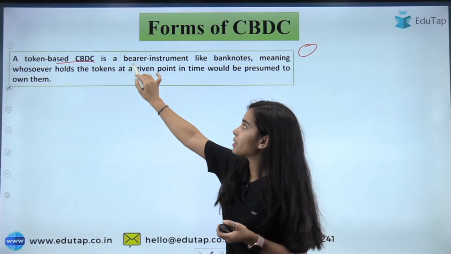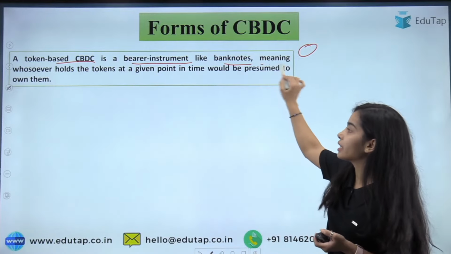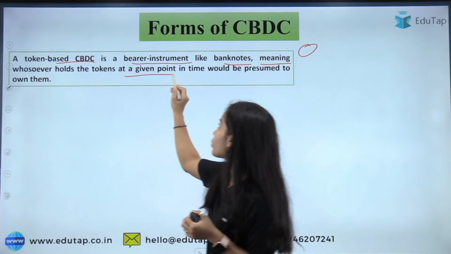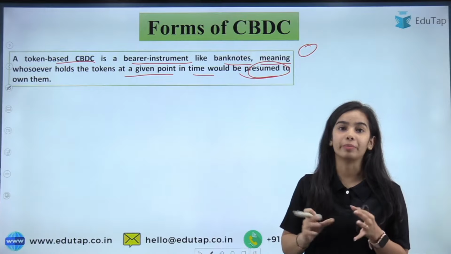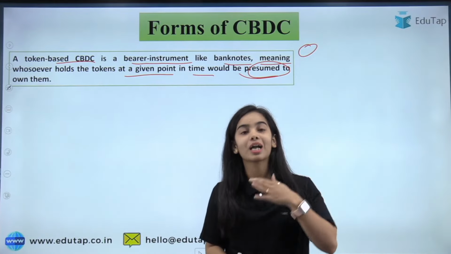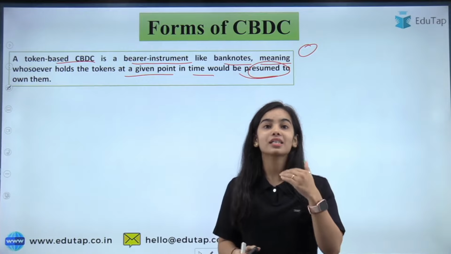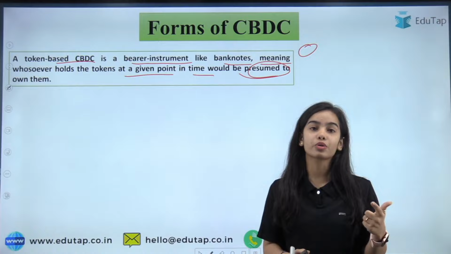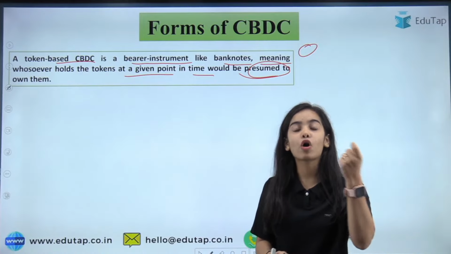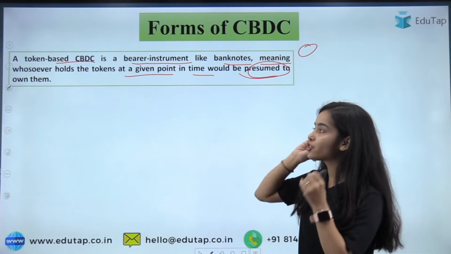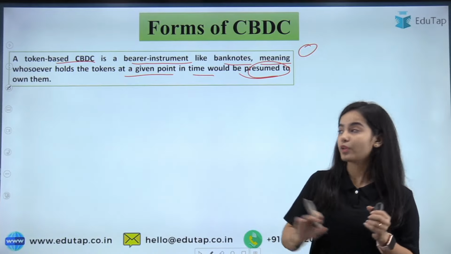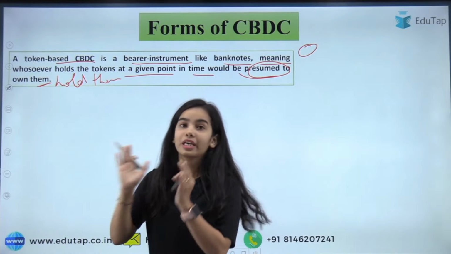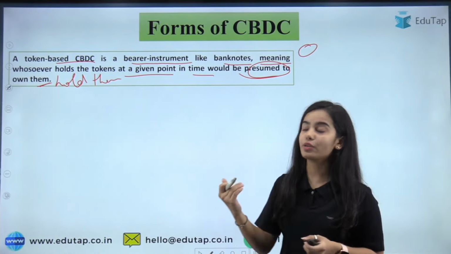So token based CBDC is a bearer instrument like banknotes, meaning whosoever is holding the token at a given point in time would be presumed to own them. Like if I have a 2000 rupee note, that means it is mine. If a person has a token worth 2000 rupees, that means that person has the digital form of the money. So the token is just like cash, you own them if you hold them. Simple.